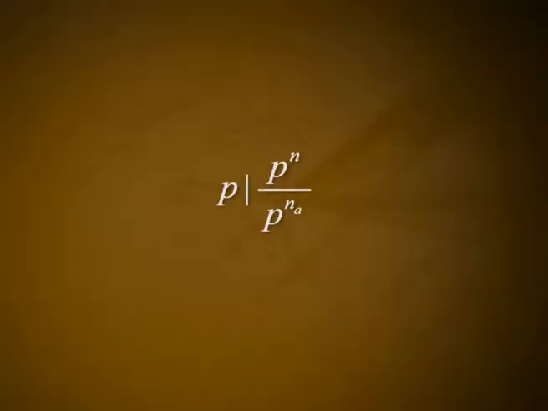We now note that p is a divisor of the left hand side. Also, since n_A is less than n for each p^n by p^(n_A) in the summation on the right hand side, we have p divides p^n by p^(n_A), so that p is a divisor of each term of this sum and hence a divisor of this sum.